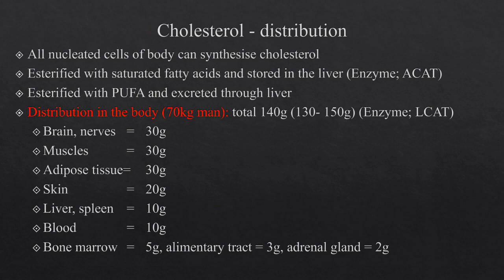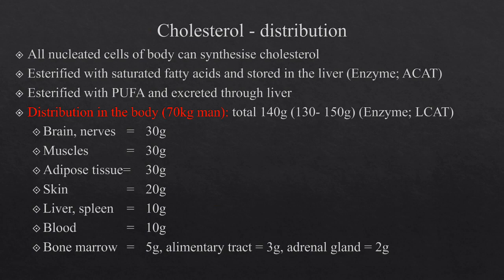This cholesterol is esterified with saturated fatty acids and stored in the liver. For this, the enzyme ACAT, acyl cholesterol acyl transferase, is required. Whereas cholesterol esterified with PUFA, polyunsaturated fatty acids, is excreted through the liver.